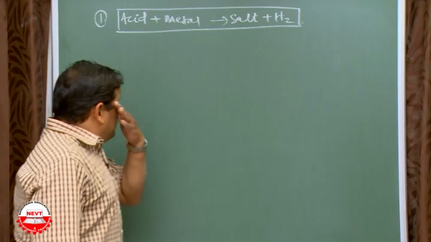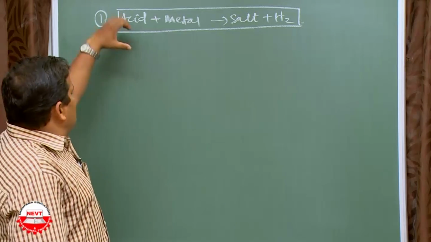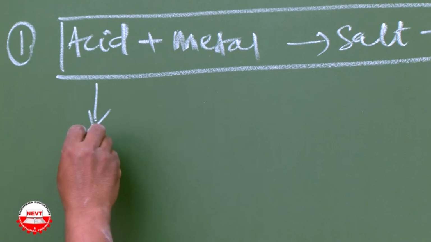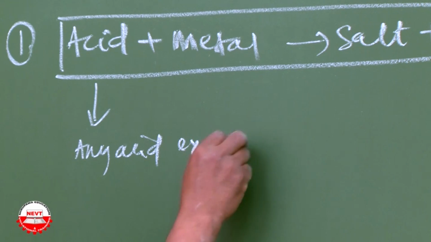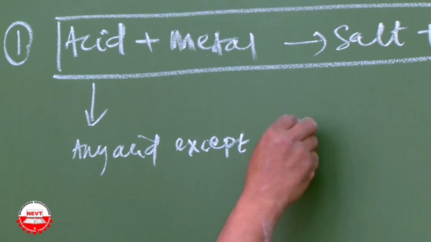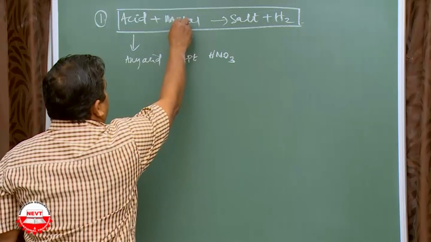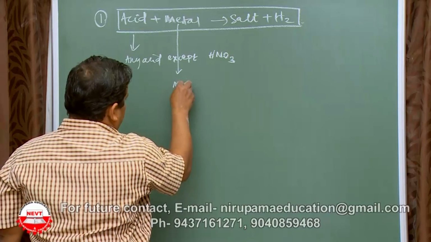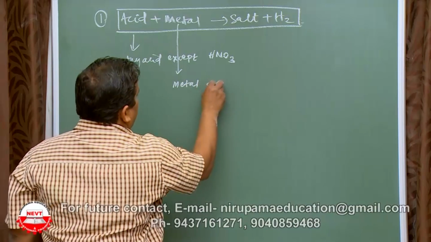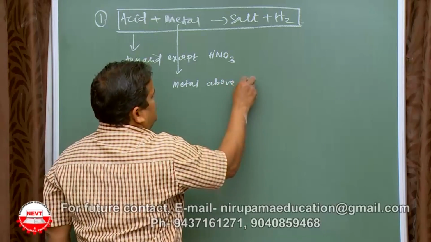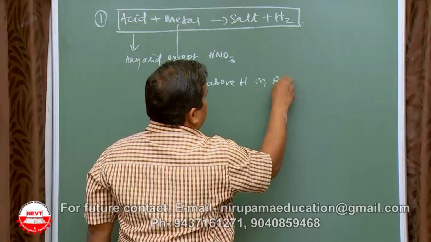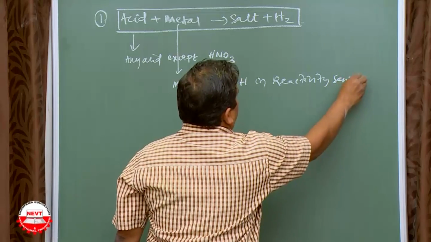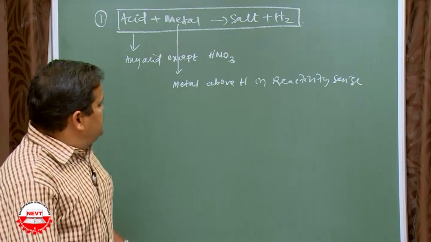Now I will give you some examples, but before that you have to know which acids mainly react. Acid means any acid except nitric acid. Similarly, metal means any metal we can take, any metal above hydrogen in the reactivity series. Okay? Now I can give you the example.